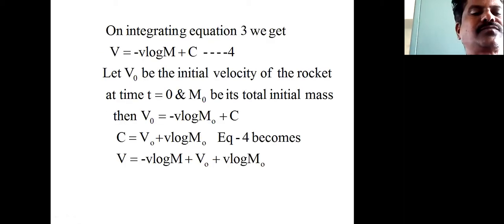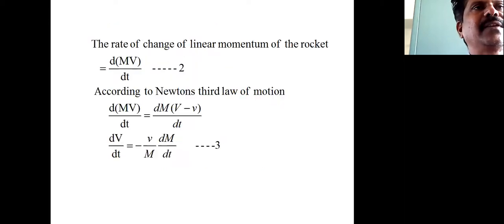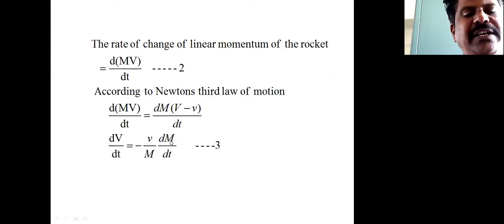So now, whatever that above equation is there: dv by dt equals small v divided by M into dm by dt. This equation will give you the instantaneous acceleration of the rocket. dv by dt is nothing but the acceleration; the rate of change of velocity is called acceleration. So this equation gives us the instantaneous acceleration of that rocket.